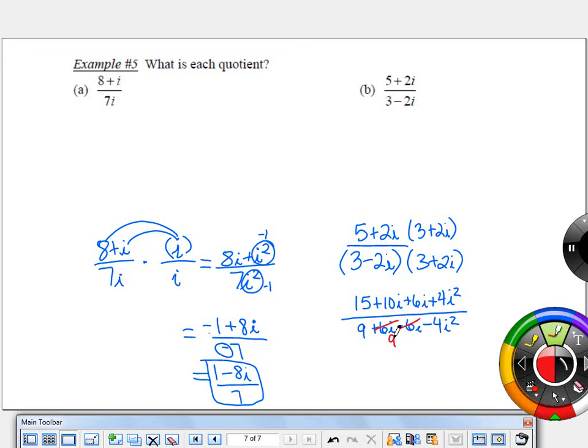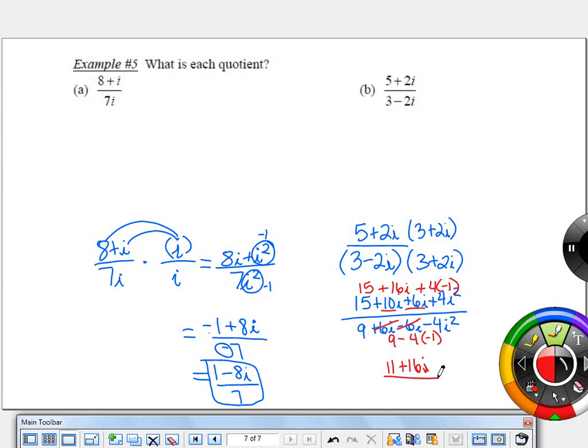This is going to be like 9 minus 4 times negative 1 in the denominator. In the numerator, 15, these combined together. And this is like 4 times negative 1 there. So in my numerator, it's like I have 15 plus negative 4. So I'll be 11 plus 16i.